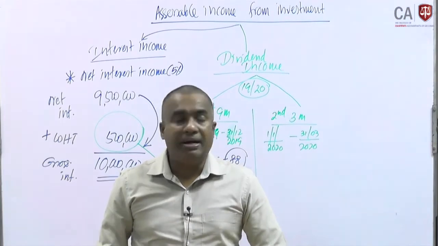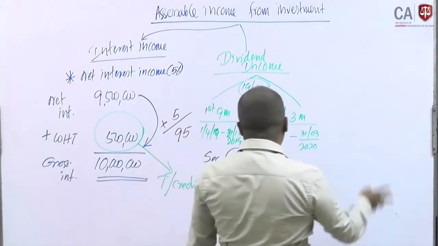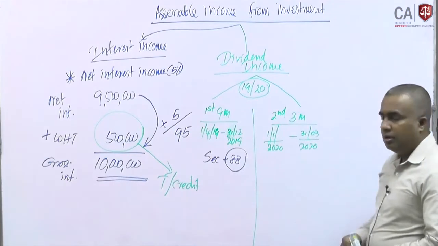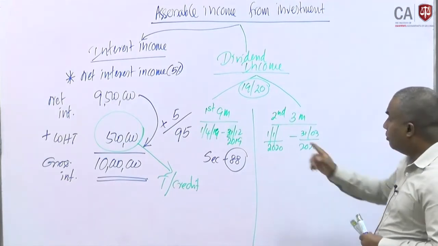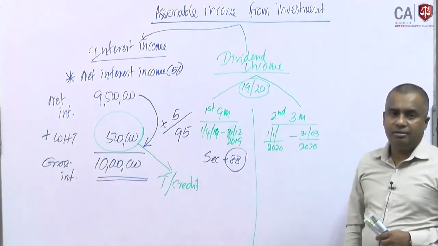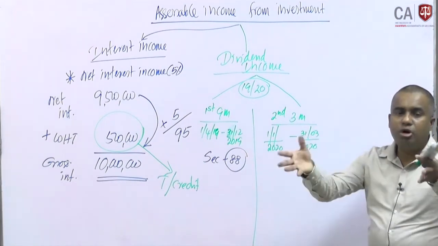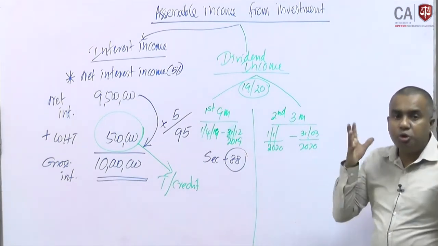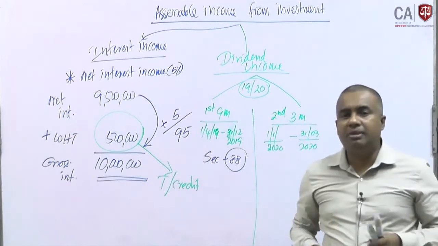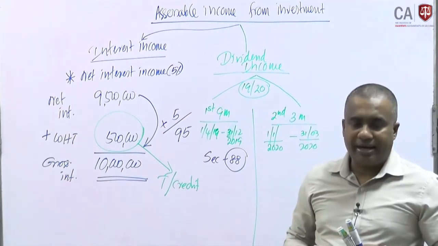But if you are concerned about the second 3 months, dividend income is removed from section 88, then it becomes a normal application, right. Dividend income should be part and parcel of the assessable income, taxable income.